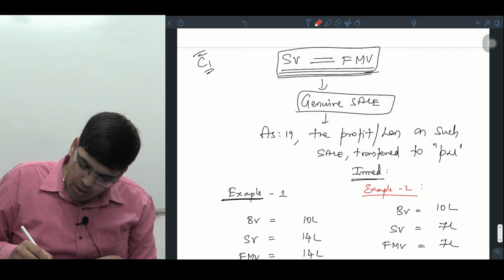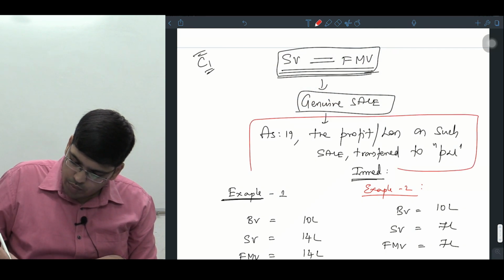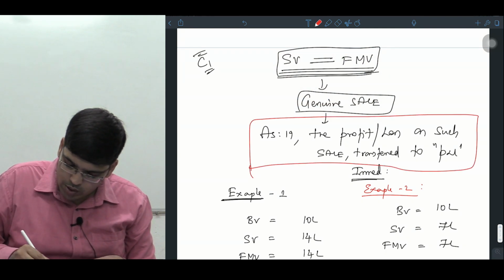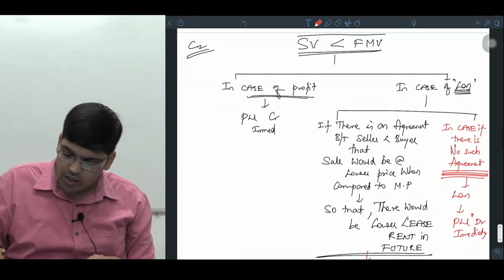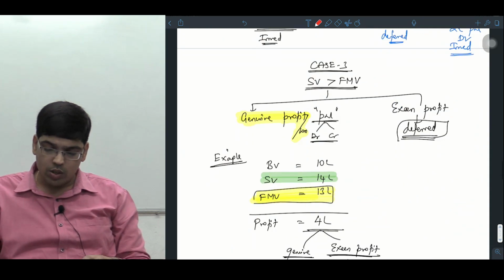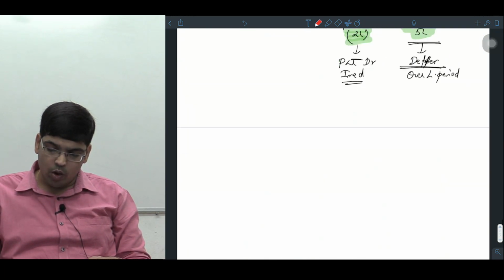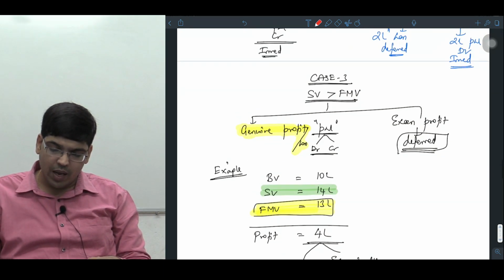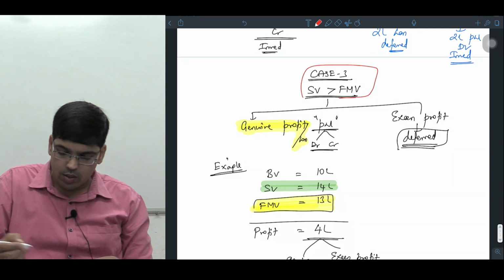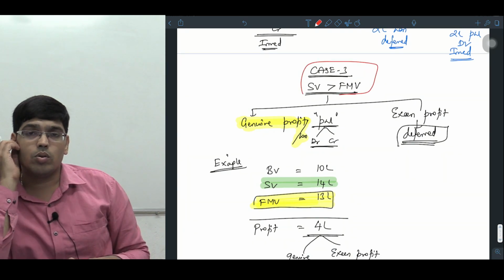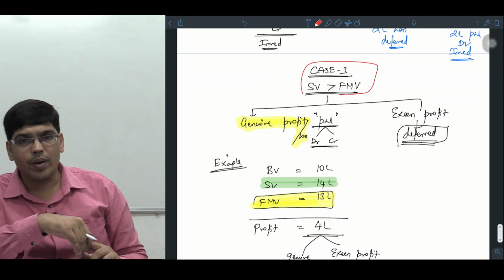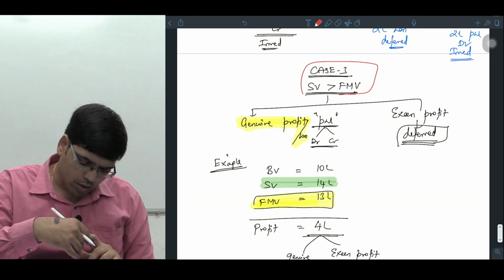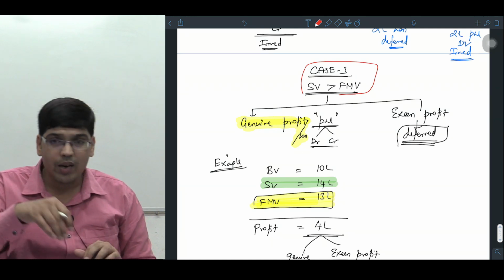Have a look, sir. If it is a genuine sale case, then the profit or loss should be taken to P&L account immediately. Am I clear, sir? If it is a sale at a very low value, or a sale at a very high value, then depending on the situation the answer will change. This is the final answer. देख लो sir एक बार. So this concept is for 4 marks, sir. What we'll do, we'll take problems on this separately. इसके ऊपर problems हम लोग separately ले लेंगे sale and lease back पे.